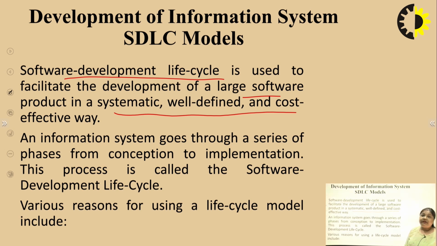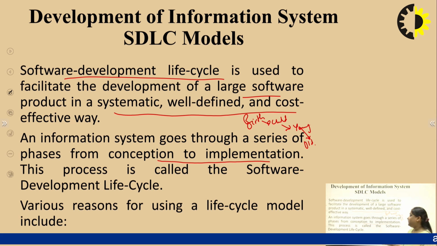An information system goes through a series of phases from conception to implementation. If we talk about a human, first of all a human takes birth, then the child phase, then youngster, then old. So this is the life cycle of a human being. In the same way, there is a life cycle for software. This process is called the software development life cycle.